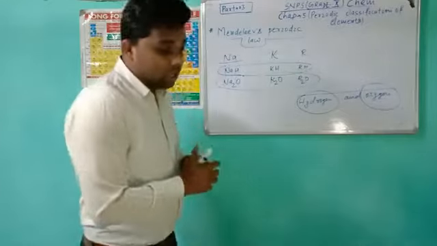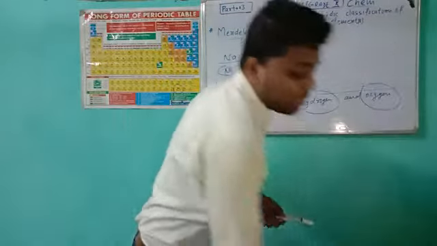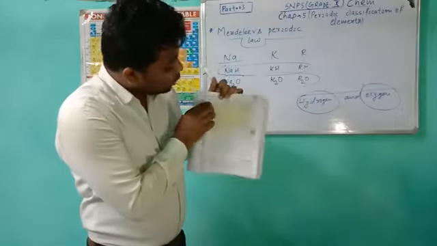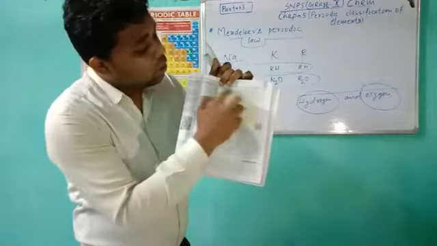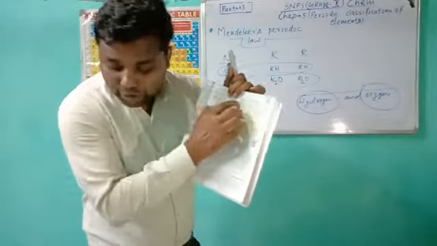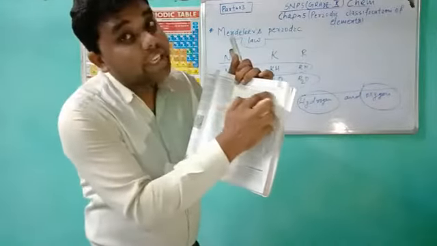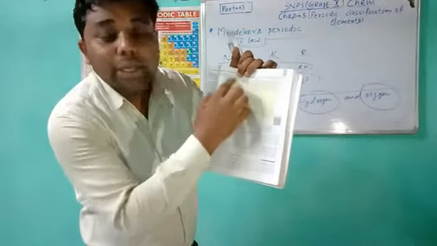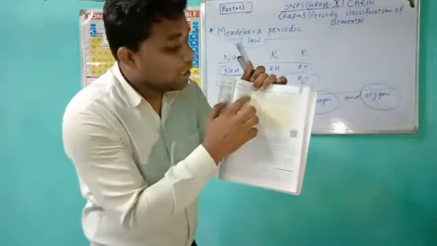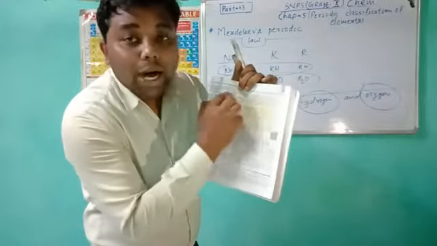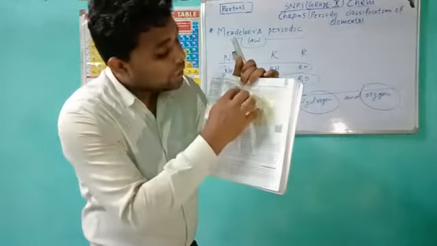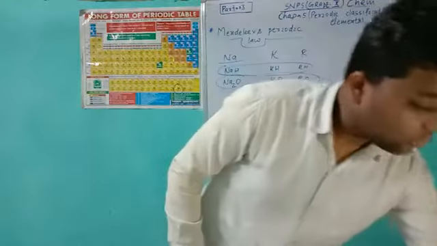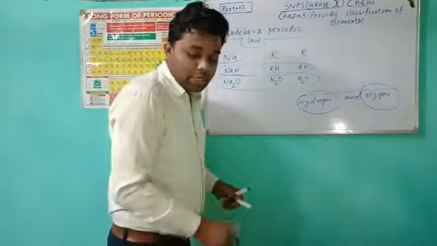Here is one more thing I want to clear up: the horizontal rows. What are they called? They are called periods. And the vertical columns are called groups. The horizontal rows are called periods and the vertical columns are called groups. Okay, this is clear to you.